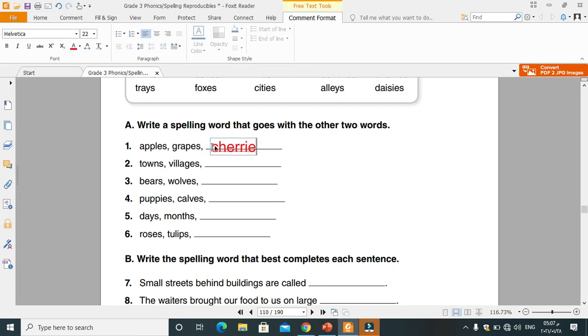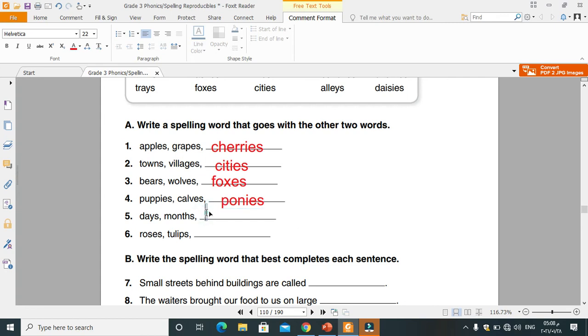Cherries. Towns, villages. They are places, yes, cities. Bears and wolves, those are wild animals. So the word that will fit is foxes. Puppies and calves. Yes, ponies. This is the cubs or baby animals like puppies, calves, and ponies.